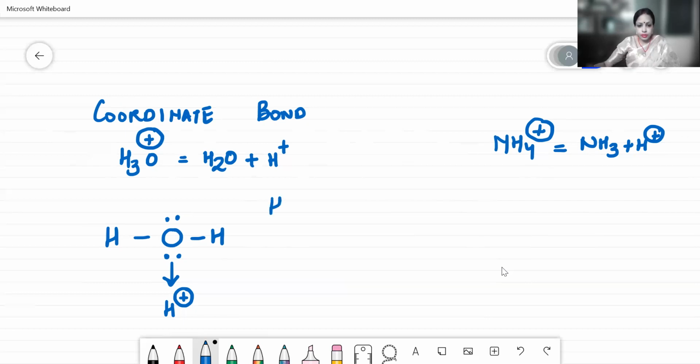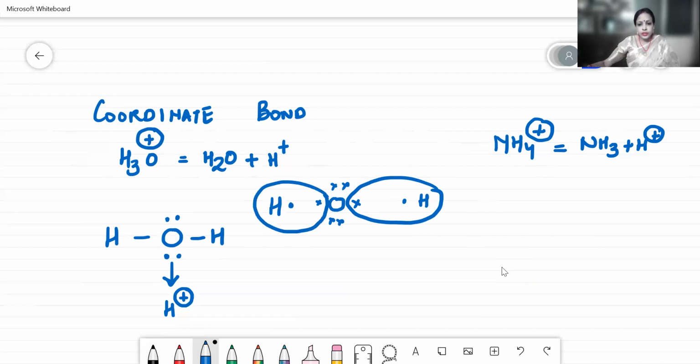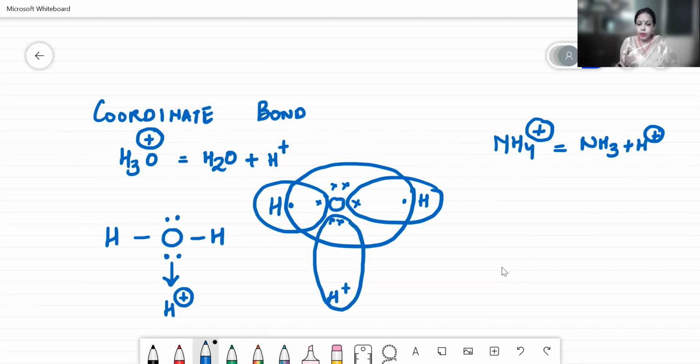Now let's see the bonding. This is for your oxygen. So here it goes, the sharing for the hydrogen atom and the sharing for your oxygen. So this completes the structure for water. Both the hydrogen atoms and the oxygen atom are completely stable now. But now we are introducing an H plus ion here. Now this H plus ion will share the lone pair of electrons where the oxygen is not participating. Why? Because oxygen's stable configuration is already complete.